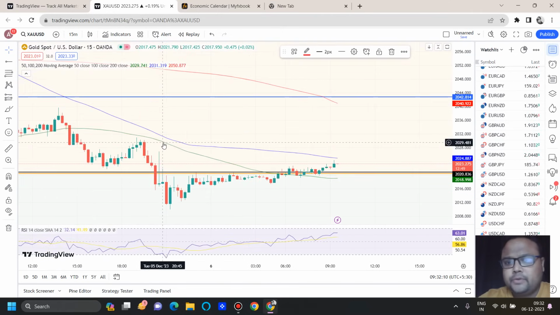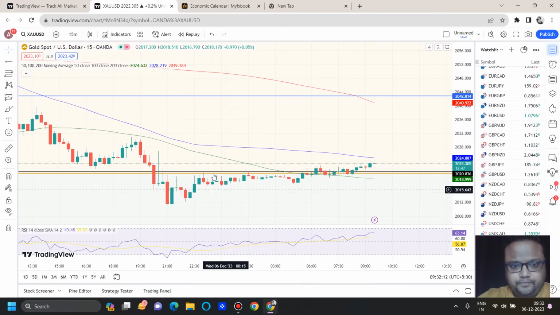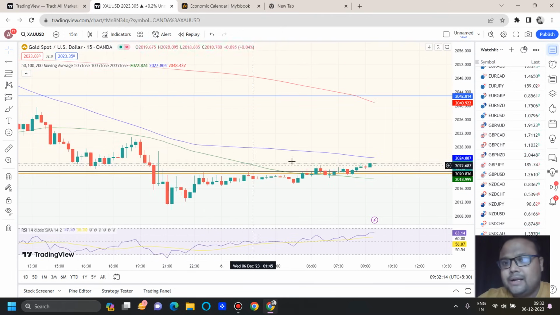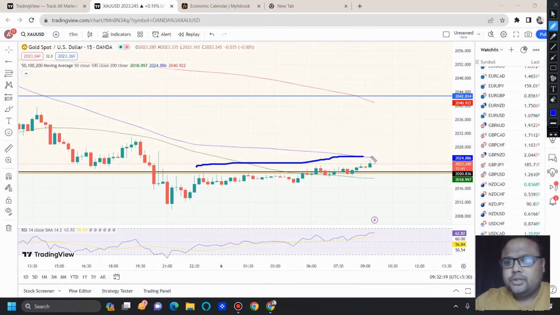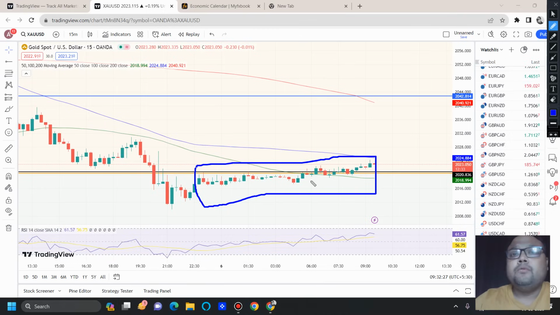Overall, you can see that on lower time frames like 15 minutes, the market is completely flat. So if you do not have any ongoing position in the market, then it's better, because we still do not have a clear picture right now of which direction the market will be moving in the next couple of weeks. After NFP, more or less we will get a complete picture of what will be happening in the next 10 to 20 days or in the month of December. But right now the market is more or less flat.